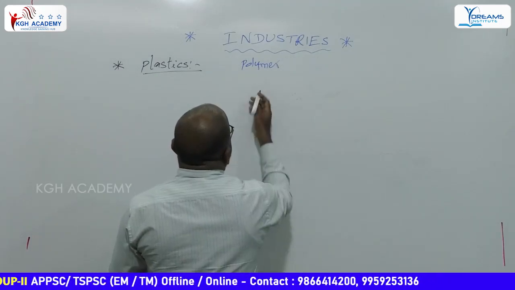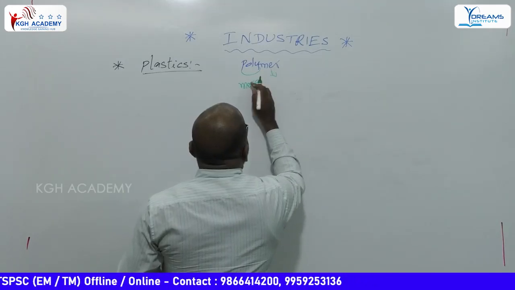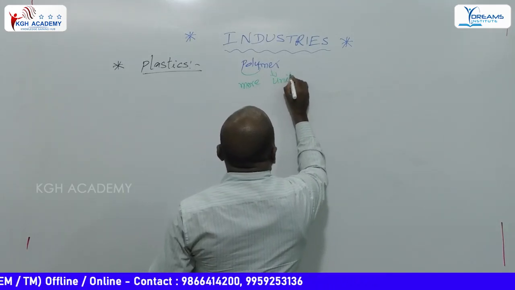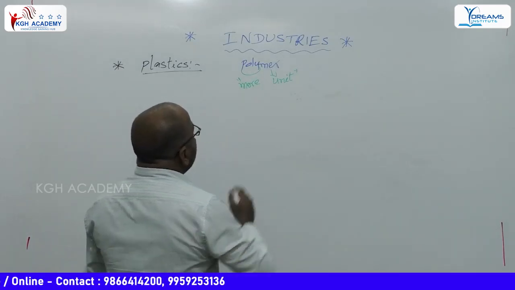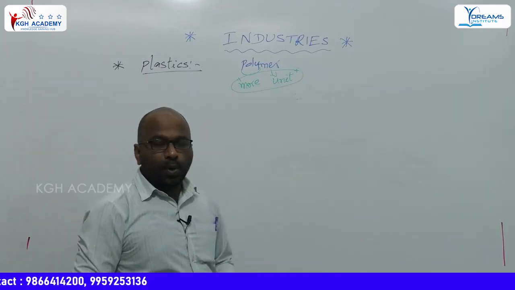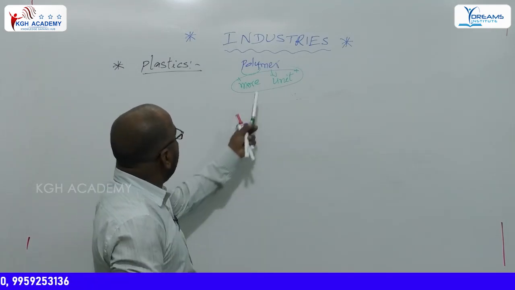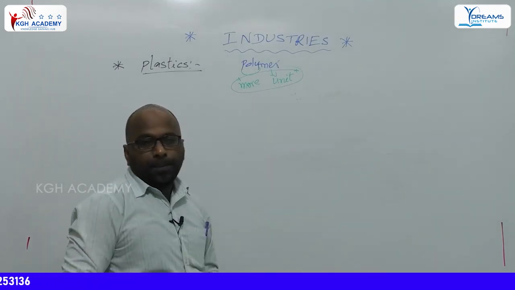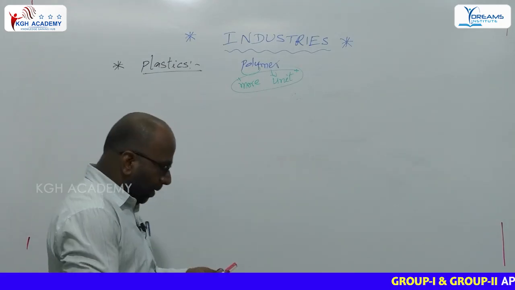Poly means more. Mer means units. So it is prepared from a large number of units. Plastic is also one type of polymer.